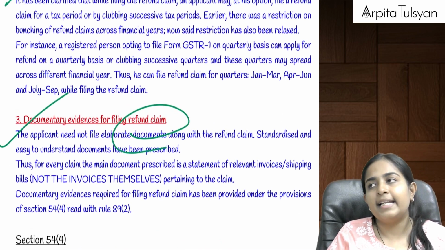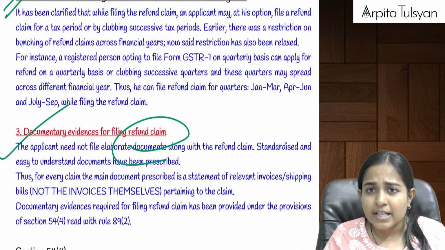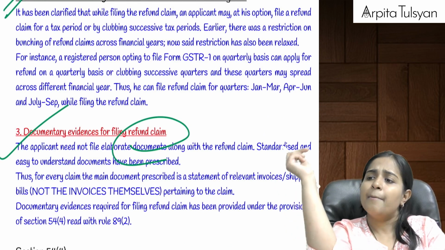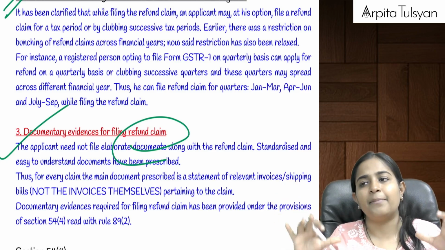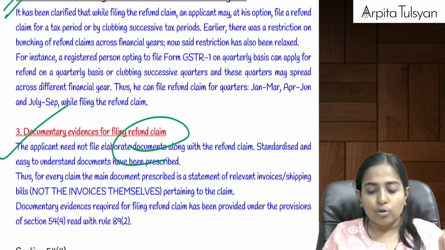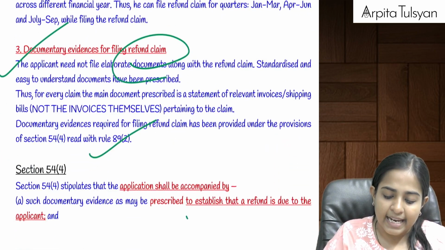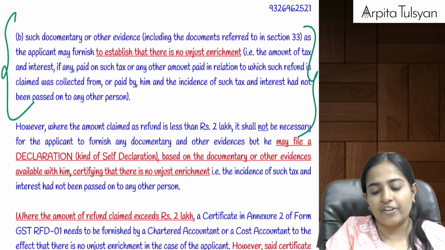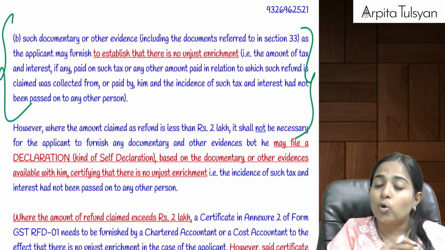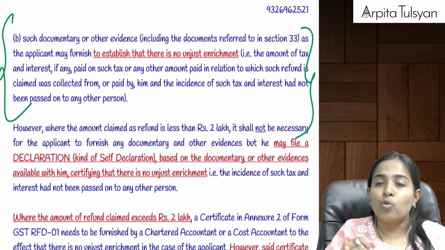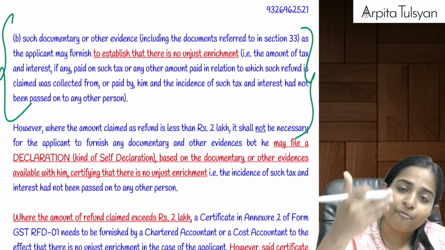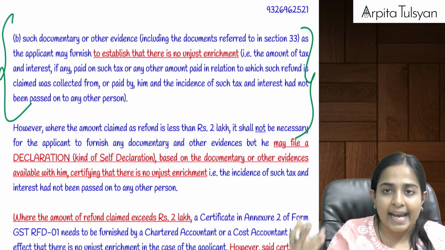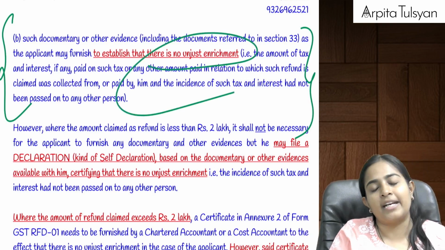So here they are telling that big documents are not required, means you are not required to go and submit the copy of invoices and all that, but just a statement which justifies that you are the person who is eligible for that refund, and a certificate that there is no unjust enrichment, means you are claiming the refund because you have borne the burden of that tax and you have not passed it on to someone else, means there is no concept of unjust enrichment applicable.